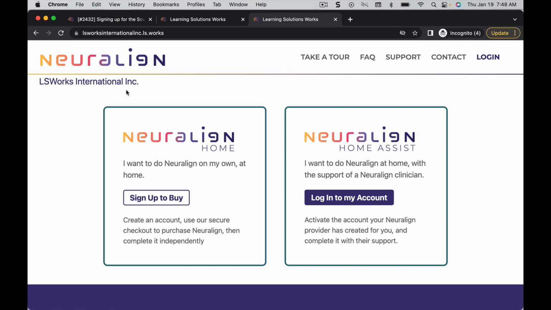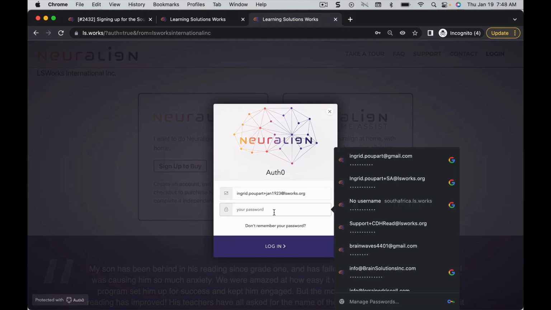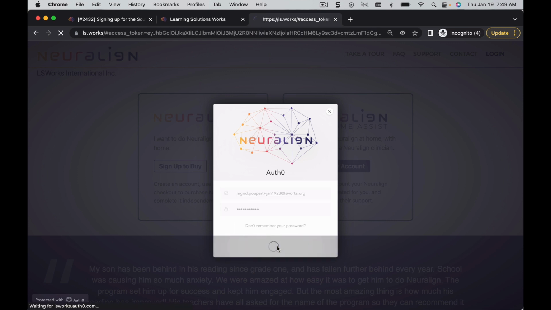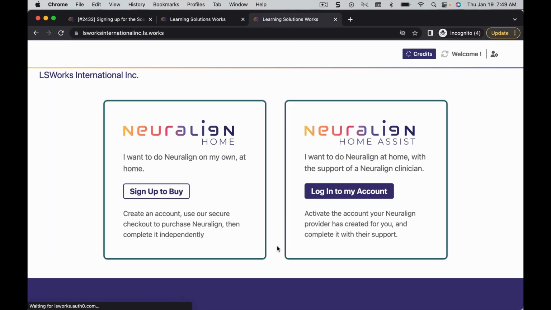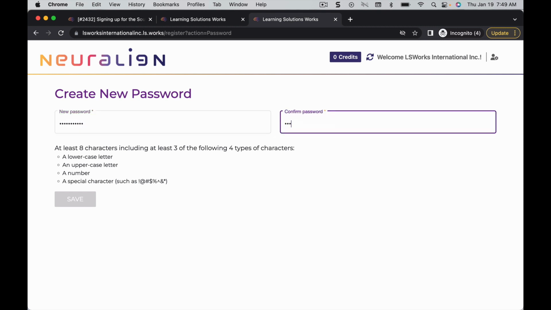And here you can see your name should be displayed here. And you'll go into log into my account. You will add your email and your temporary password, and you will log in. And then you'll press save.